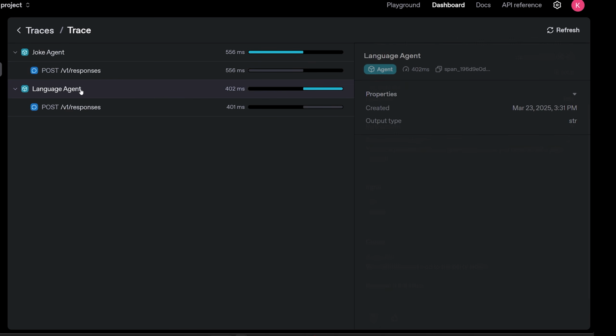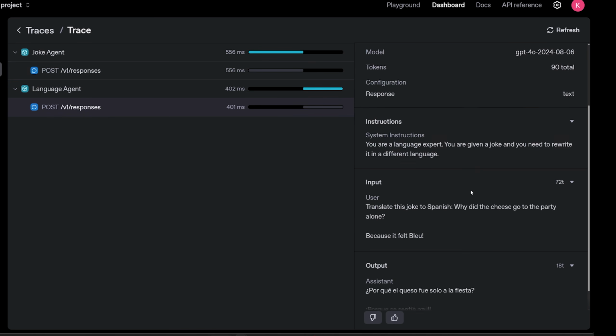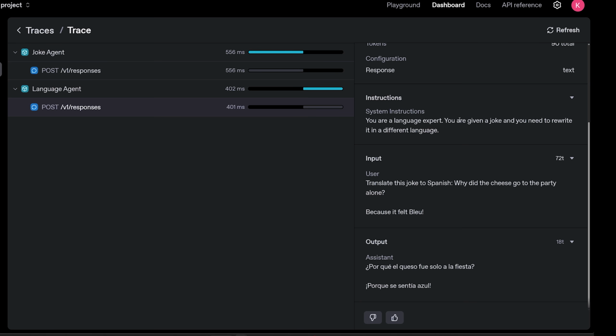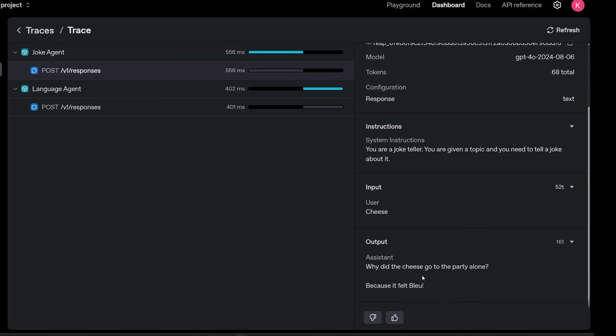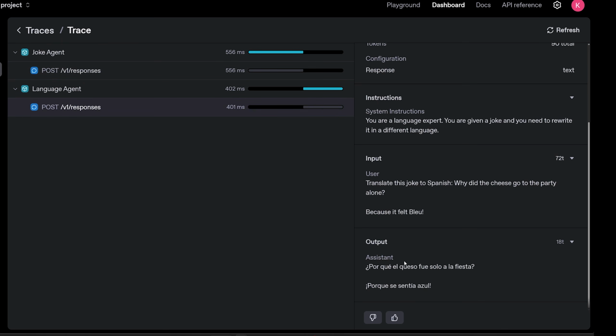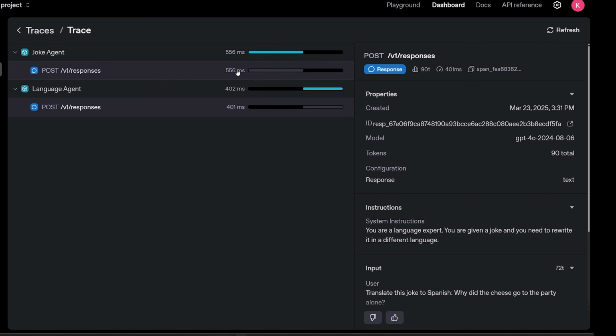And then we see the language agent. We can see the exact input to that. So you are a language expert, you are given a joke and you need to rewrite it in a different language. User, translate this joke to Spanish. Why did the cheese go to the party alone? Because it felt blue, which is the output of the first one, of course, right? So then it's going to translate and give you an output. Yet another really cool example so that you can see exactly what's going on in your applications.